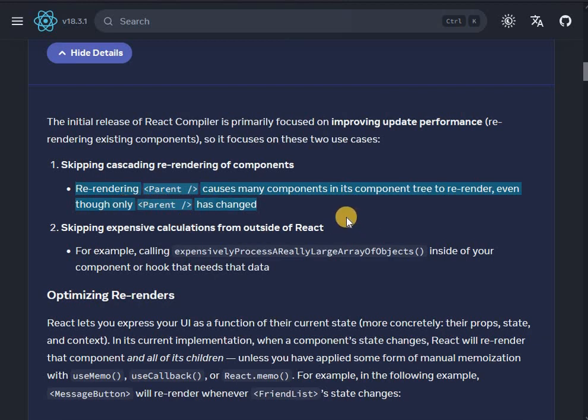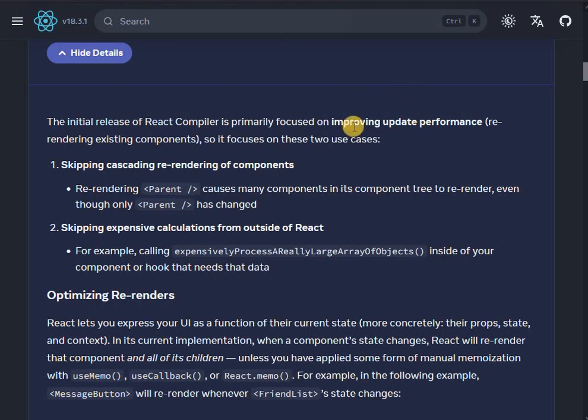Re-rendering parent component causes many components in its component tree, its children basically, to re-render, even though only parent has changed. Okay, because the data in React is flowing from up to down. If the parent changed and has to re-render, naturally all of its children have to re-render.